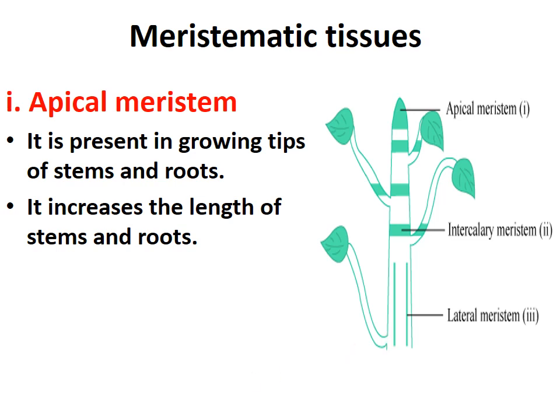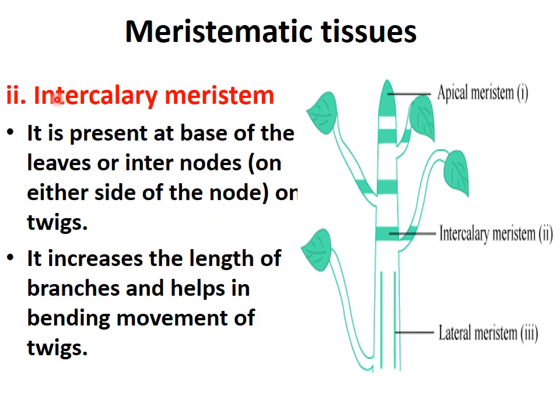Okay? You need to learn two things. Number one, location, and number two, function, along with the diagram. Diagram is very necessary. Now coming to the second type of meristematic tissue, that is intercalary meristem. Location: it is present at the base of the leaves or internodes.